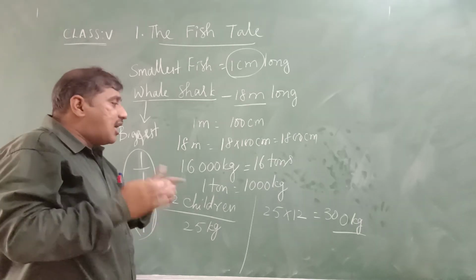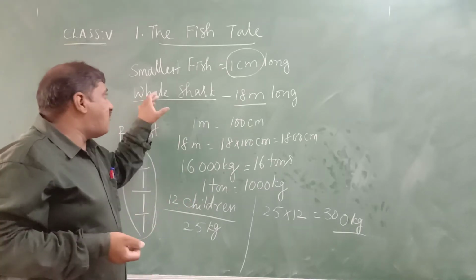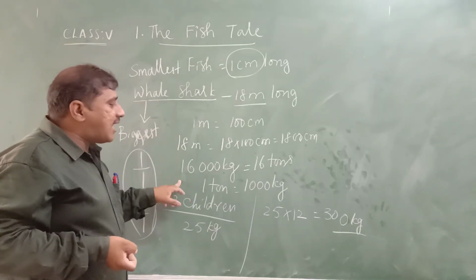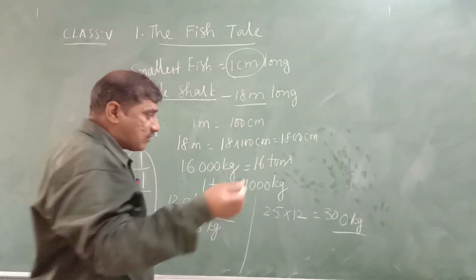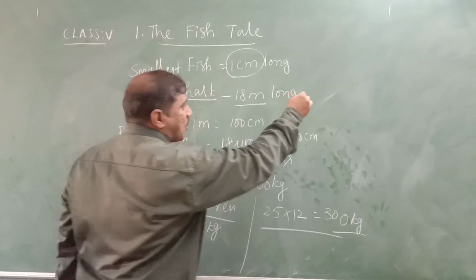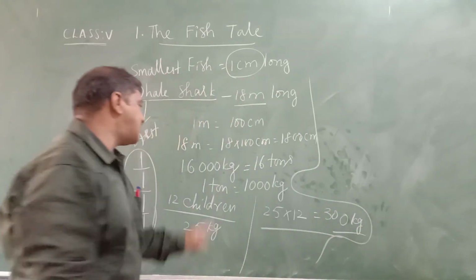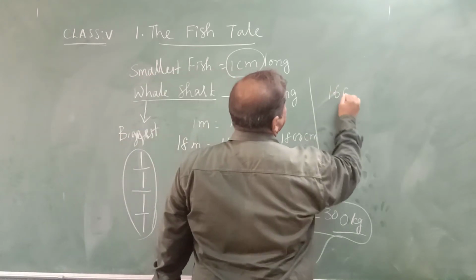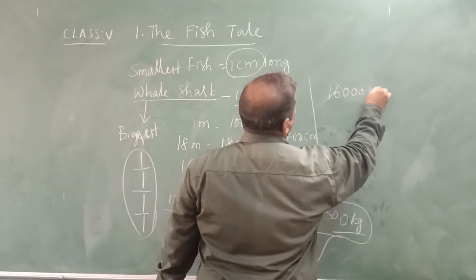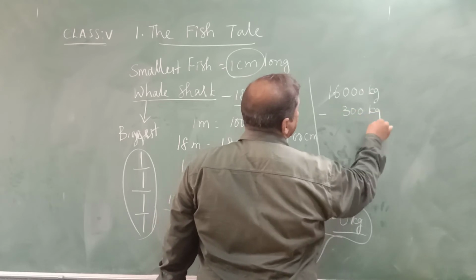Now what is the difference in their weights? How much more is the weight of the whale shark than the weight of the 12 children? Yes, you have to subtract the weight of 12 children, that is 300 kgs, from the weight of the whale shark, that is 16,000 kgs minus 300 kgs.